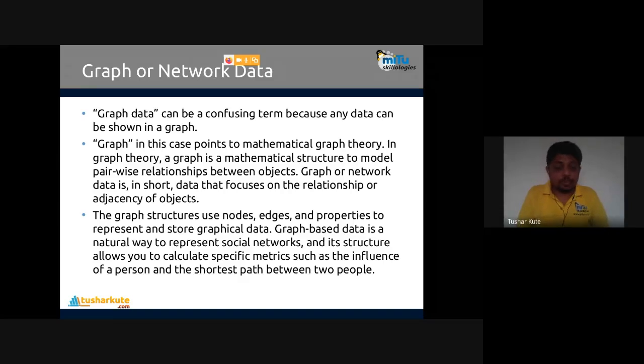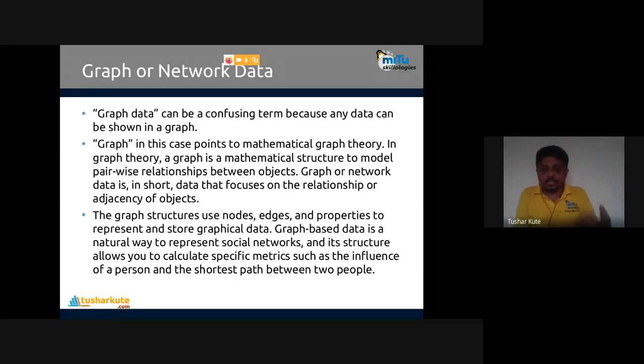So we have many methods to perform operations like the metrics we see, such as the influence of a person. Social media uses that. This person is a friend of this person, and this person is a friend of this person, so it suggests this. So we are friends. Mutual friends are there. How many mutual friends are present? 20. It gives suggestions. That is graph data.